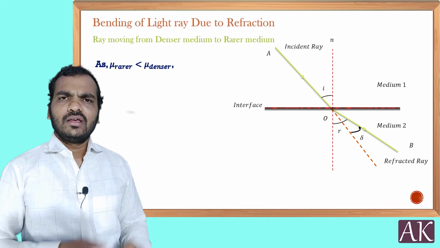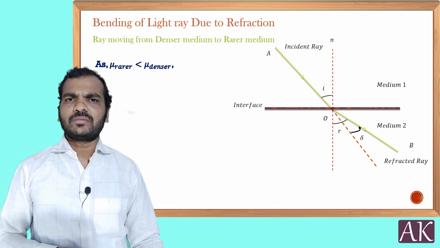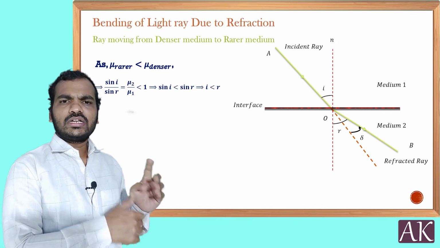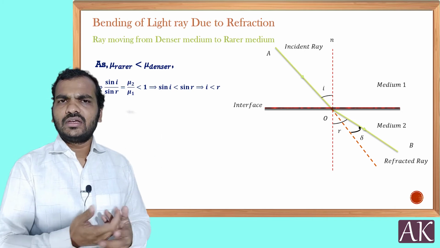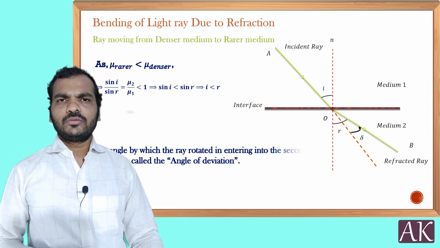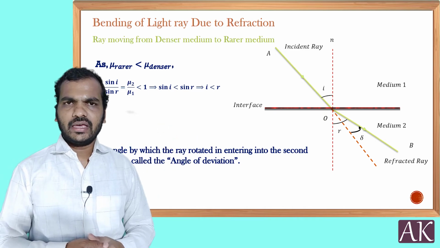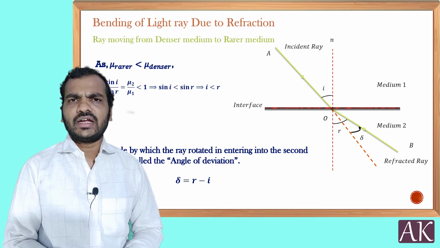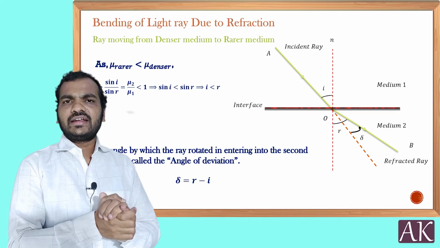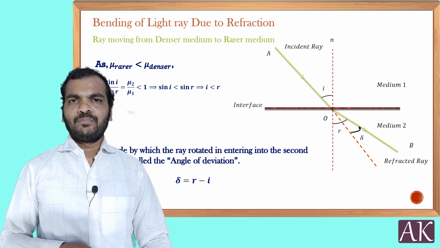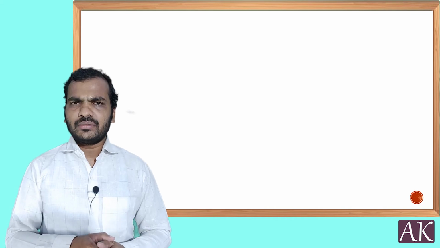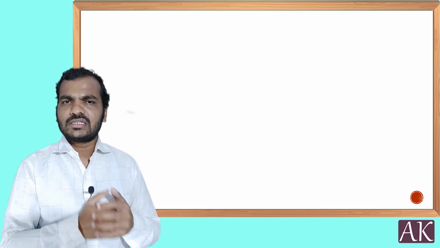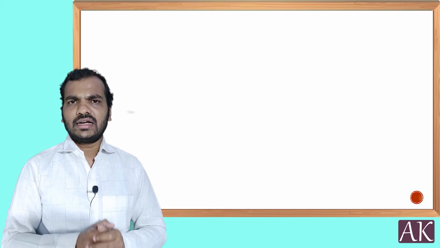Same concept again. The rarer medium refractive index is lesser than the denser medium refractive index. When you take the ratio, sin i by sin r is mu2 by mu1. But here, what is mu2, what is mu1? The first medium and second medium are different. So now clearly it is evident that i is less than r. Again, the angle difference is called the angle of deviation. So this is the way we define the bending of a light ray on changing the medium. Two cases: when it comes from denser medium to rarer medium, it bends away from the normal. When it comes from rarer medium to denser medium, it bends towards the normal. So this is the way we can understand this particular concept.